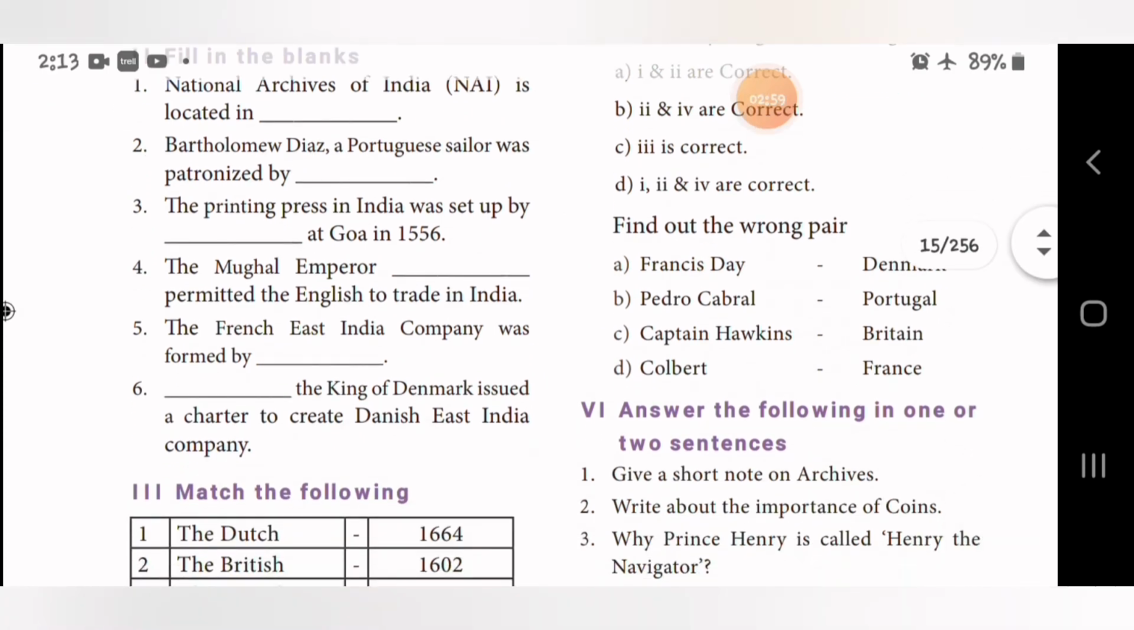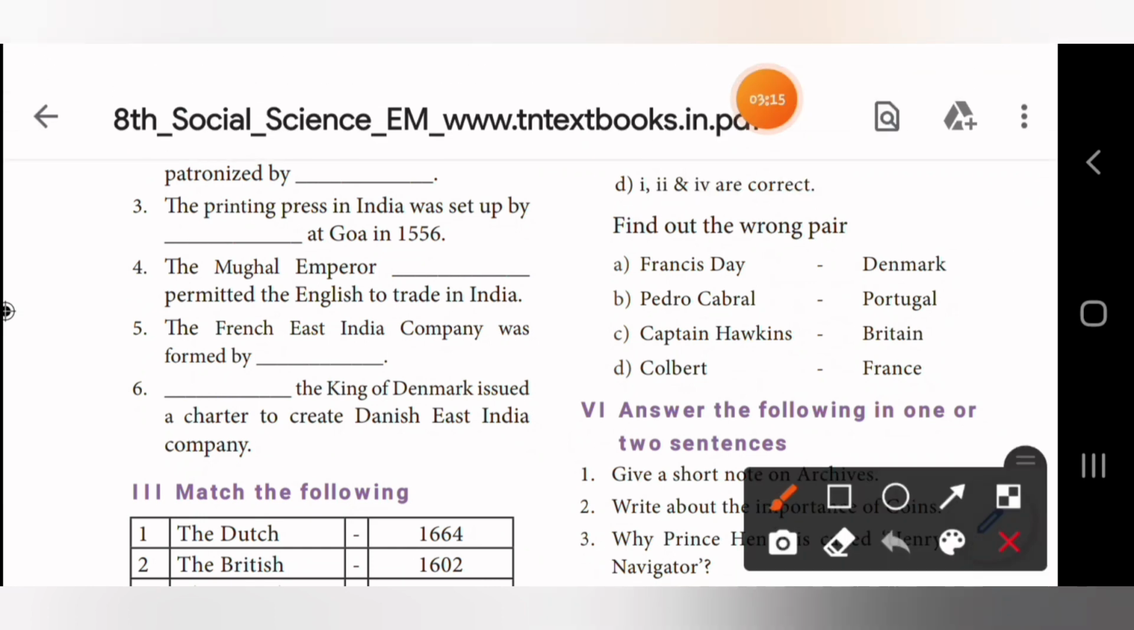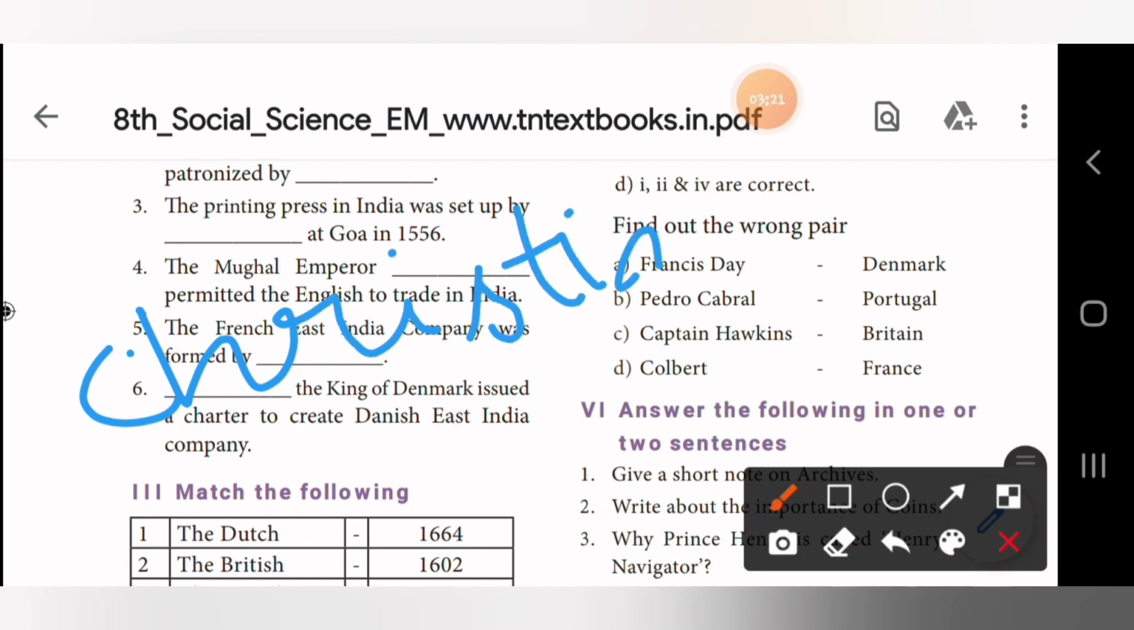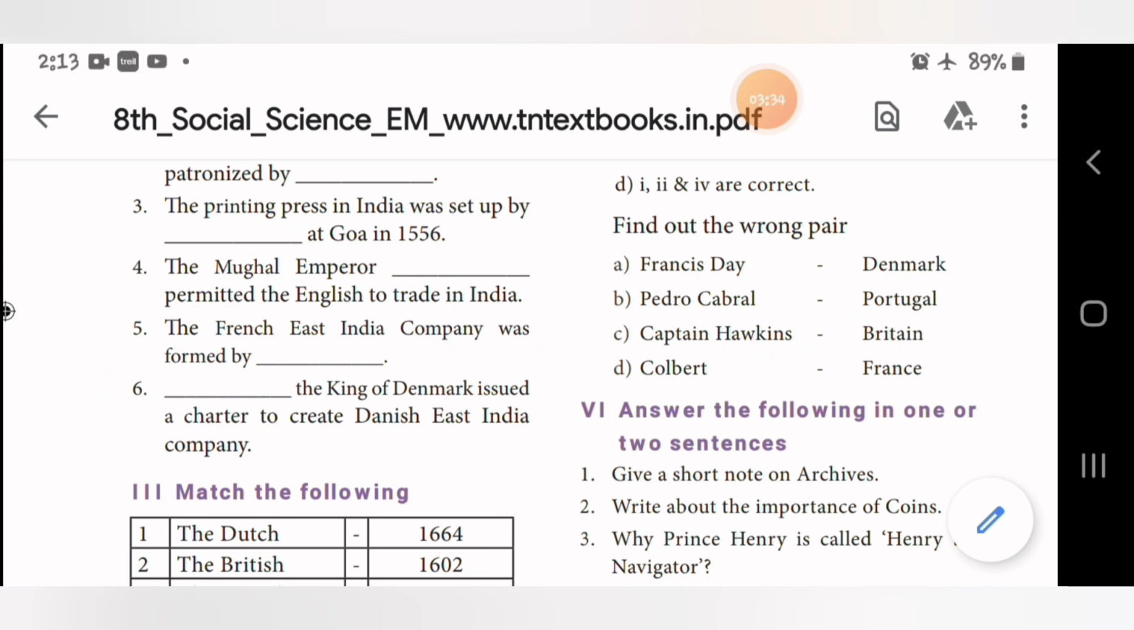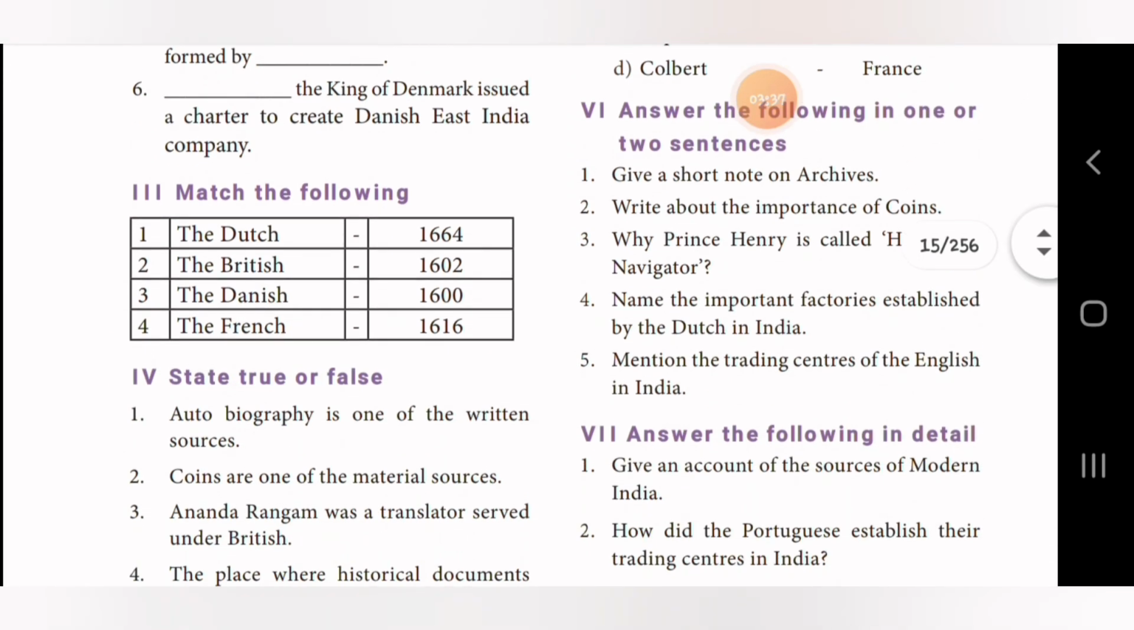Sixth one, dash, the King of Denmark, issued a charter to create the Danish East India Company. Who was it? The answer is Christian. Christian, the King of Denmark, issued a charter to create the Danish East India Company. Correct? Yes.